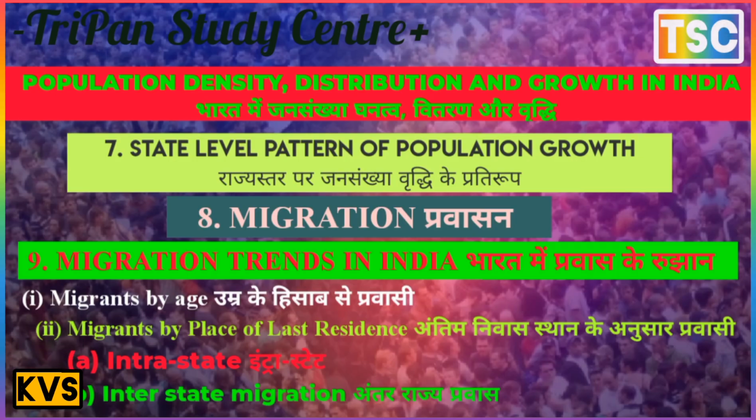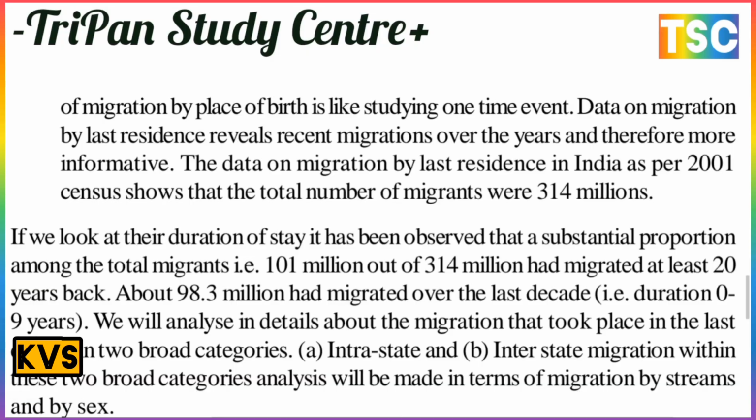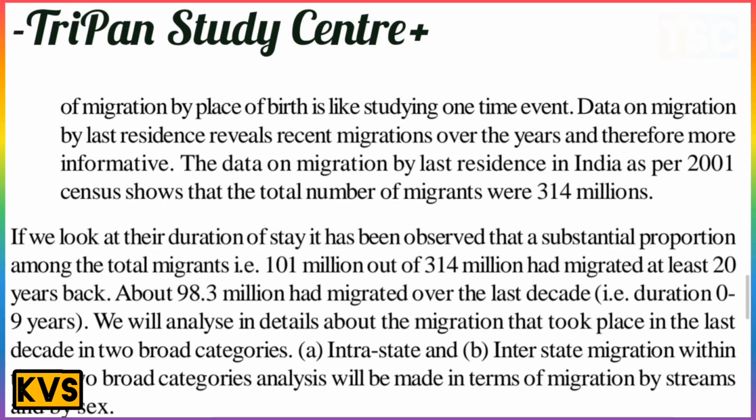The second is migrants by place of last residence. This data is collected to understand the population of migration. It is likely that after one moves out of the place of birth, one may continue to migrate from one place to another. The study of migration by place of birth is like studying a one-time event. Data on migration by last residence reveals recent migration over two years and is therefore more informative.